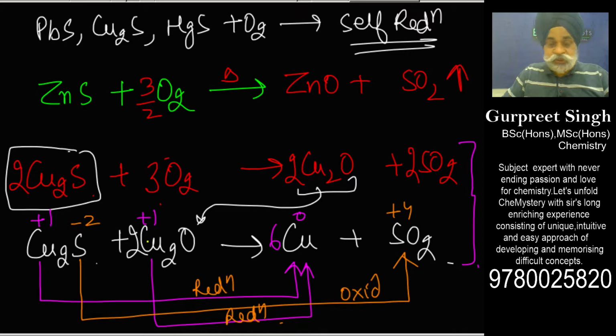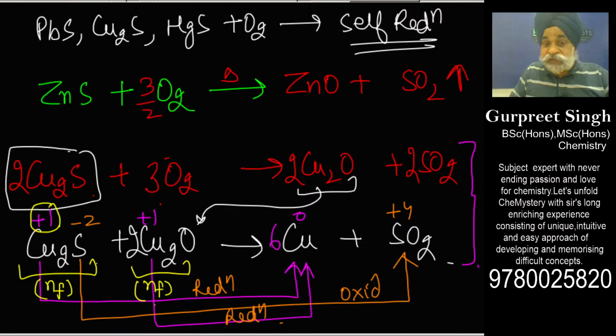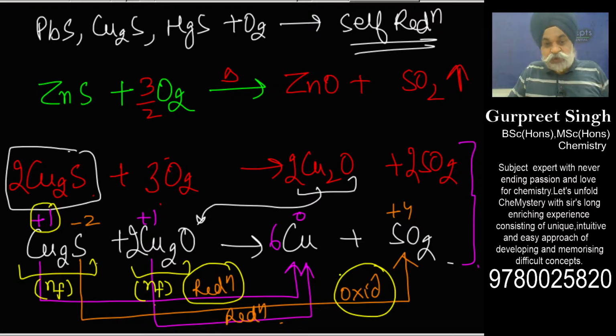So I may ask you what the n factor for this could be, and what the n factor for this could be. This is very challenging, and you can look into one of my series pertaining to n factor. But this particular question is very interesting. If I say this copper +1 is one part of the reactant, one part of the compound is undergoing reduction, and the second part of the same compound is undergoing oxidation, then reduction as well as oxidation are occurring through the same compound.